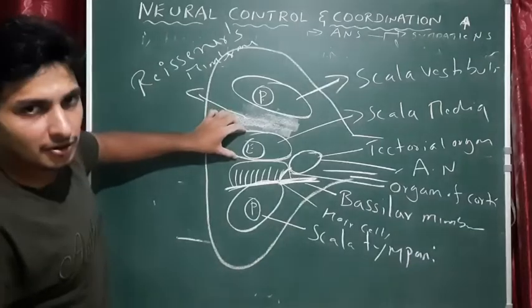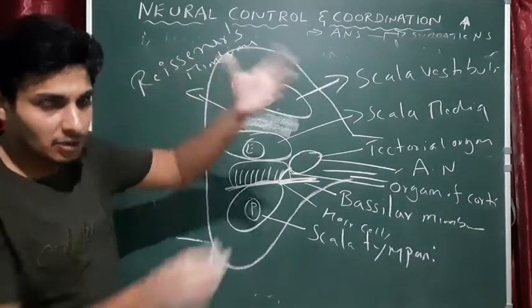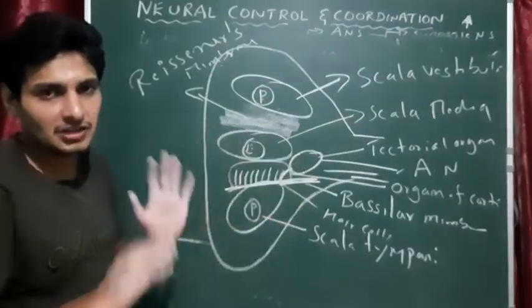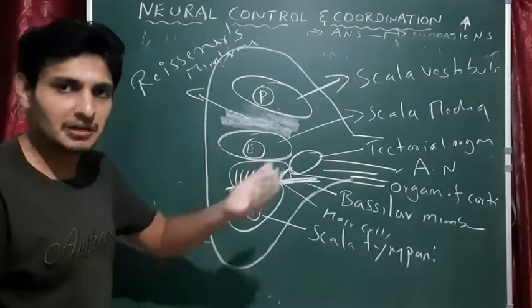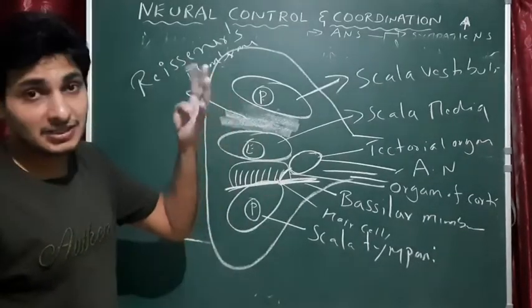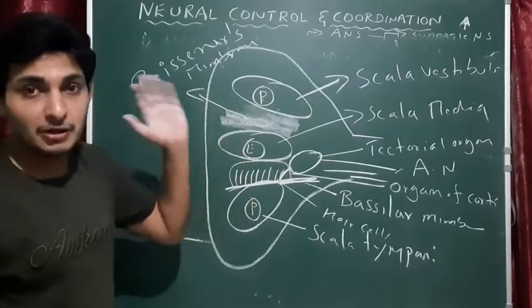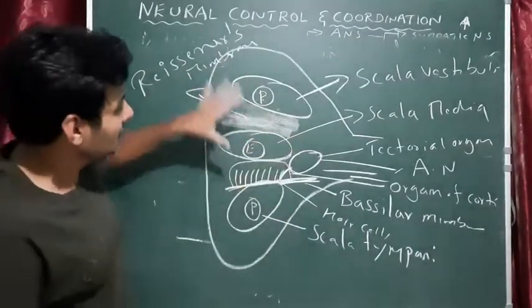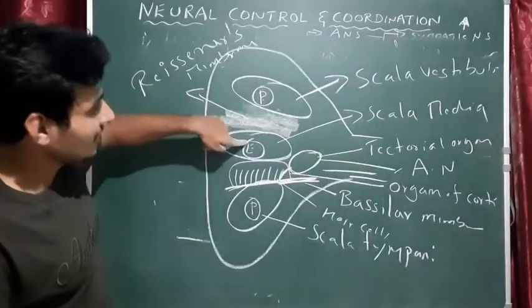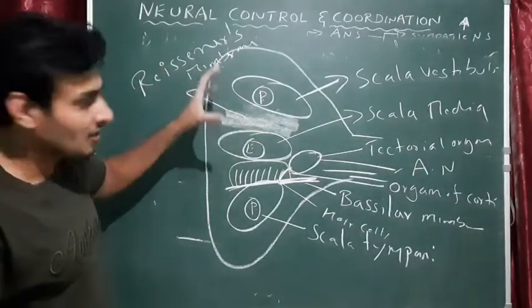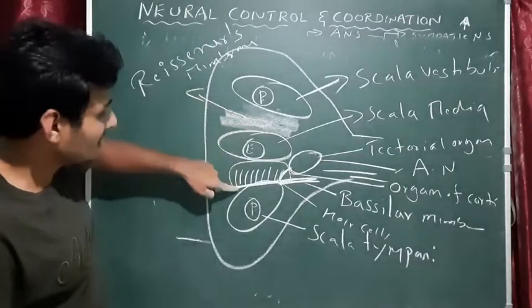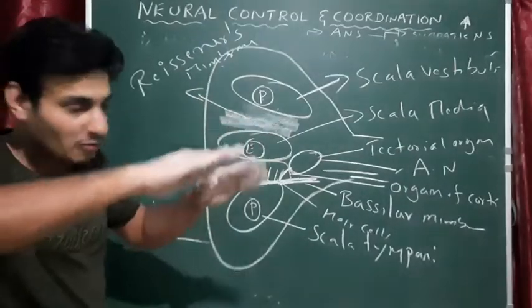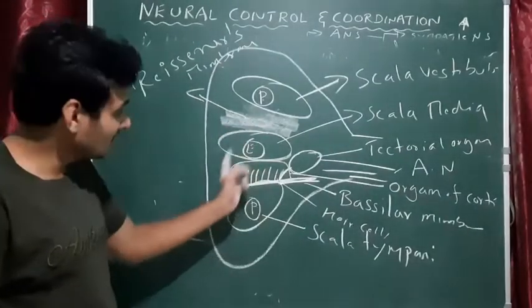Now the endolymph, the vibration. The pinna collects the vibration and puts it into the external auditory meatus, then into the tympanic membrane, then into malleus, incus, stapes, then into the oval window, then into the utriculus, sacculus, and ultimately reaches the cochlea. In the cochlea, the scala media containing endolymph starts to vibrate and it hits the basilar membrane. When the basilar membrane vibrates, hair cells also vibrate within the organ of Corti.